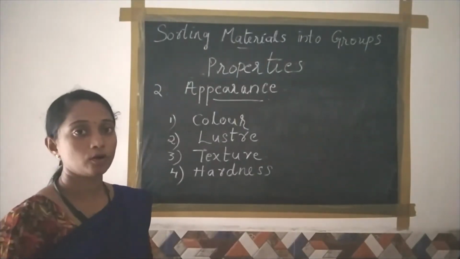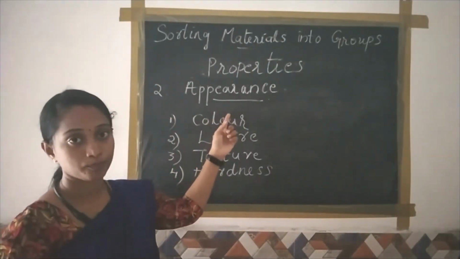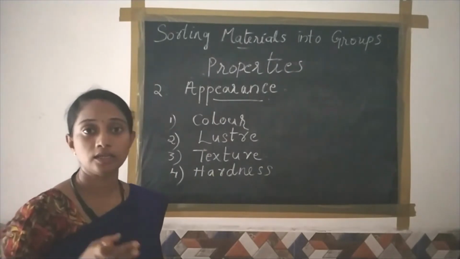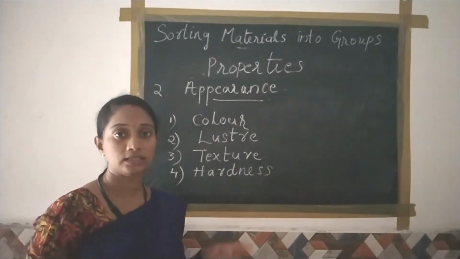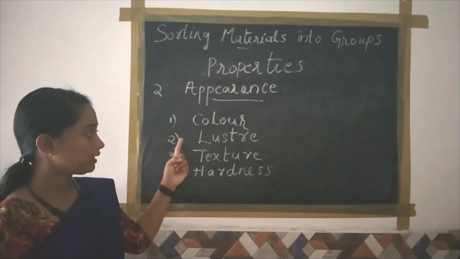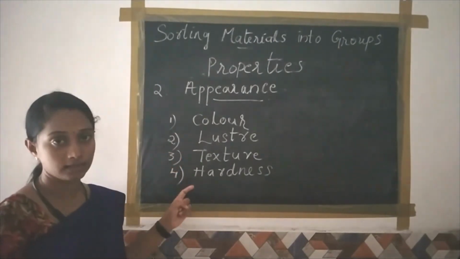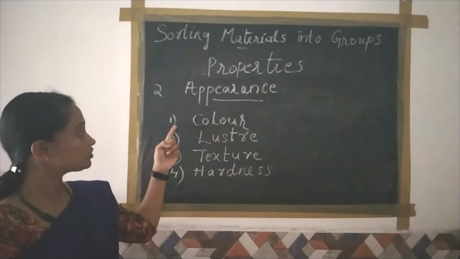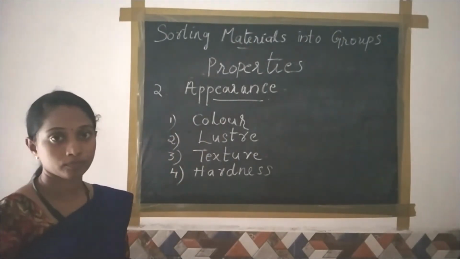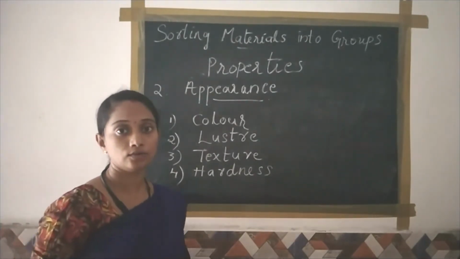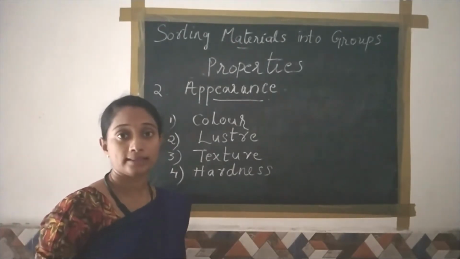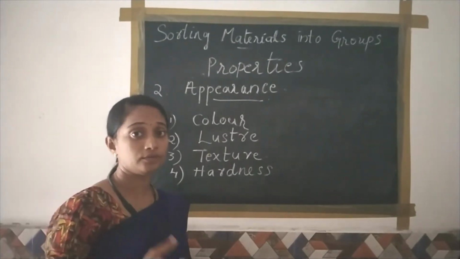And the second property, appearance. The appearance of any material can be described in terms of color, luster, texture and hardness. Let us see the first one, color. The natural material has its own characteristic color and the man-made material can be given any color.